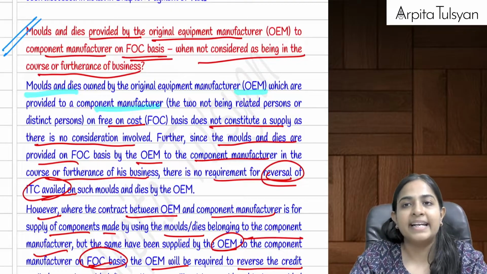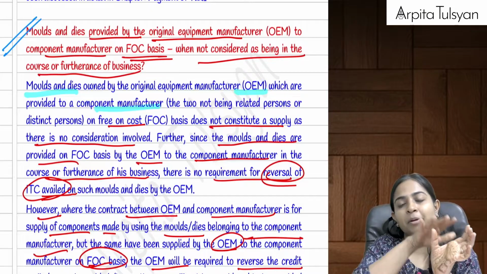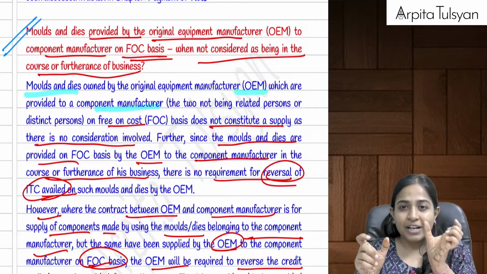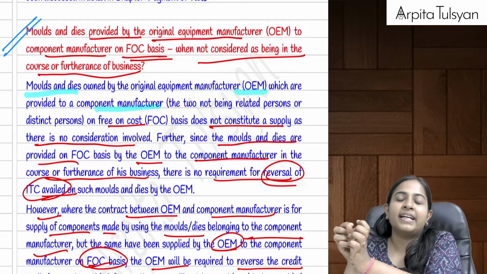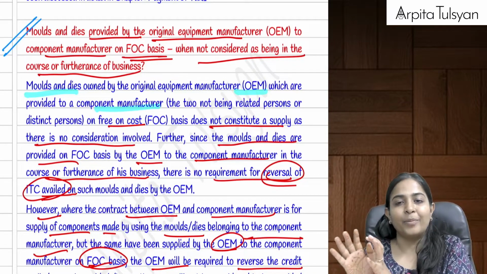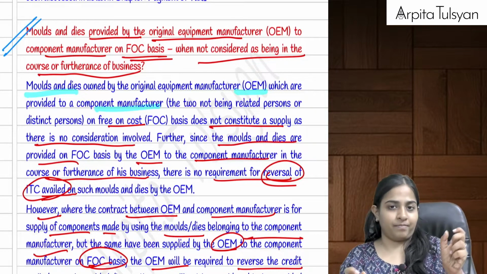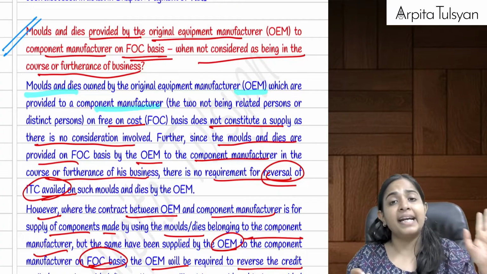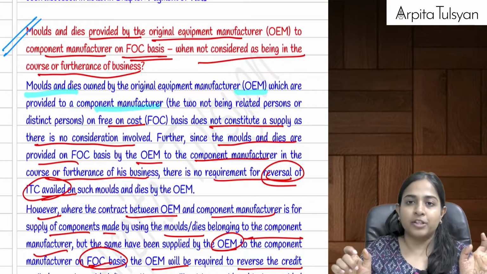When it comes to molds and dies, there is a person called the original equipment manufacturer. The original equipment manufacturer gave free molds and dies to the component manufacturer. When it was the responsibility of the original equipment manufacturer to give the molds and dies to the component manufacturer, then this is going to be used in the course or furtherance of business. Therefore, the ITC of the cost of those molds and dies, which was actually borne by the original equipment manufacturer, will be available to him, because it is further used in the course or furtherance of business.